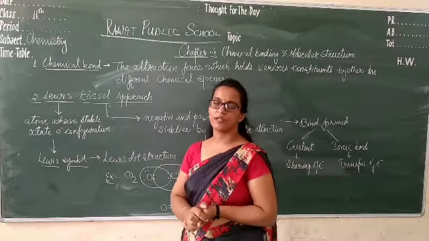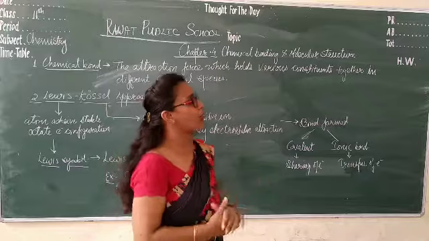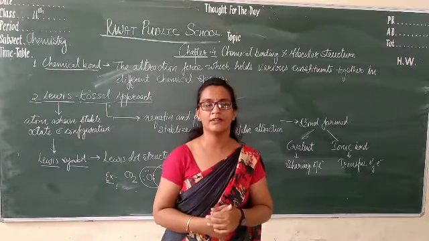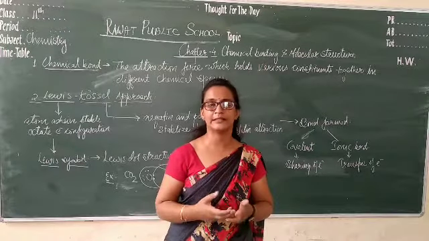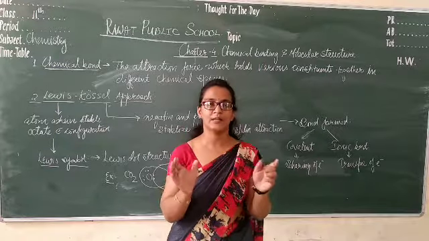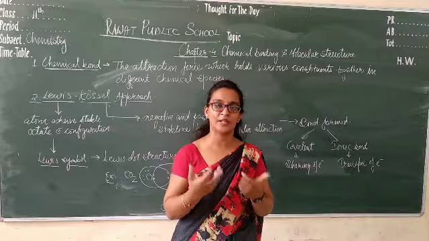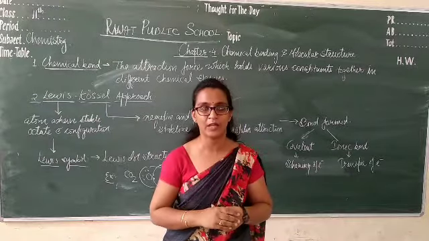In today's session, we start a new chapter, chapter number 4, chemical bonding and molecular structures. In this chapter, we will learn about the different kinds of compounds and molecules: how these elements are combined, which type of attraction force or chemical bond they have, and what the properties of different kinds of chemical bonds are.